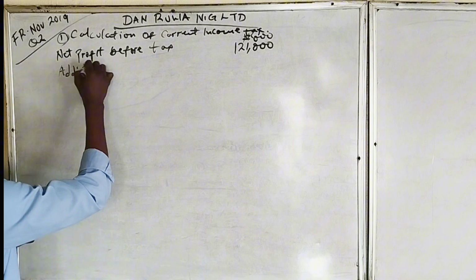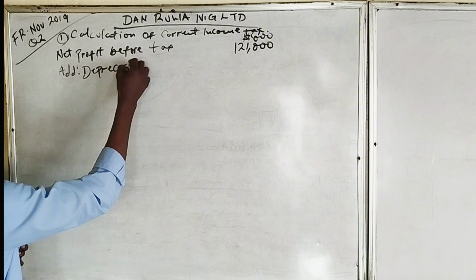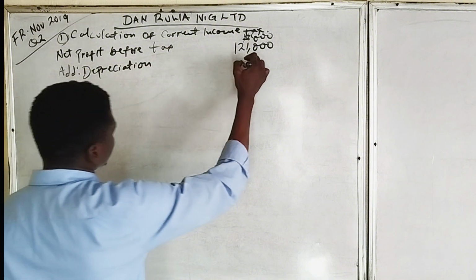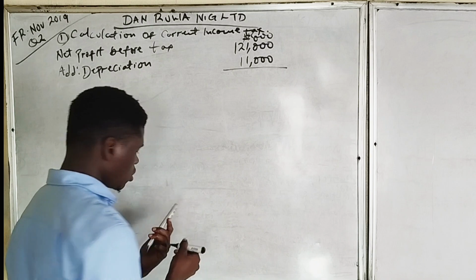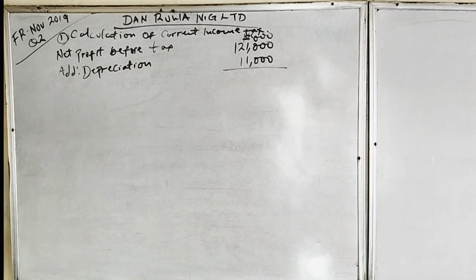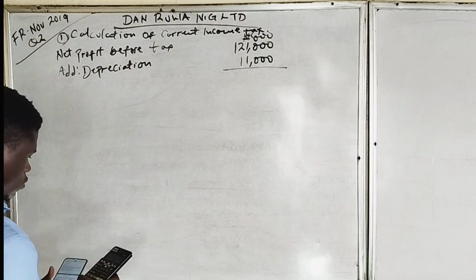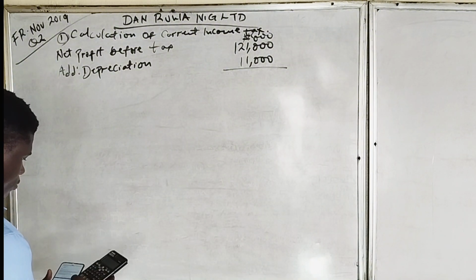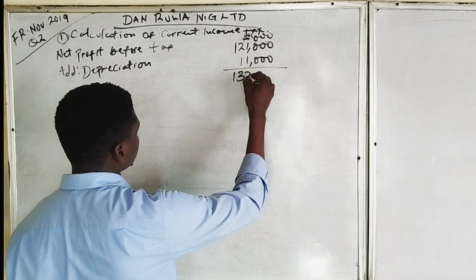So we'll add back the depreciation of 11,000, to give us 132,000.